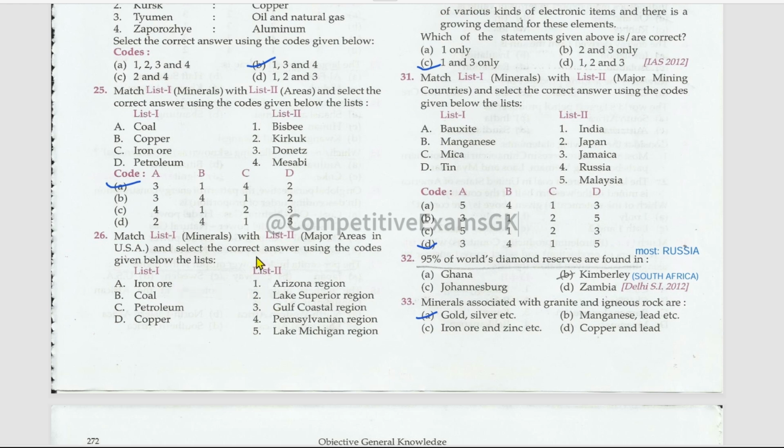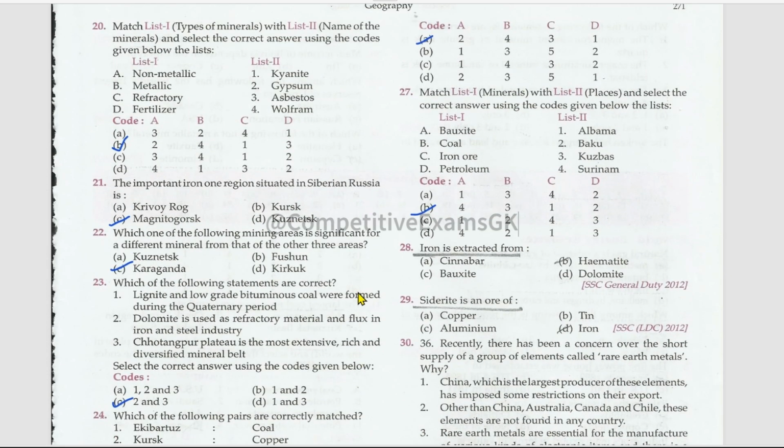Next, another matching. List one of the minerals and list two are the major areas. Iron ore, Lake Superior region. Coal, Pennsylvania region. Petroleum, Gulf Coastal region. Copper, Arizona region. Another matching, list one of the minerals and list two of the places. Bauxite, Suriname. Coal, Kuzbas. Iron ore, Alabama. Petroleum, Baku. Iron is extracted from hematite. Siderite is an ore of iron.